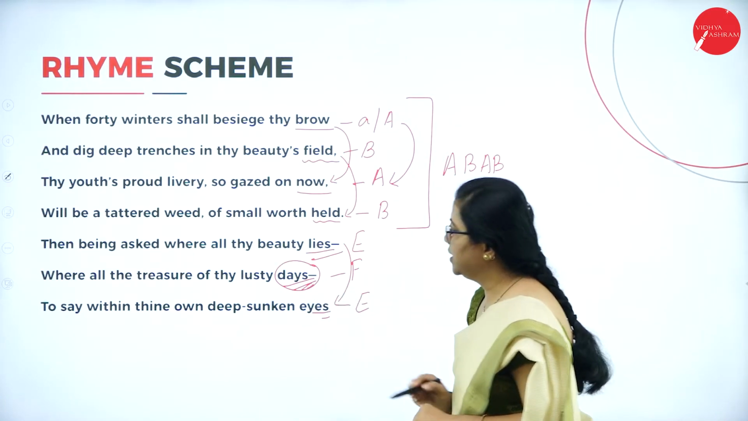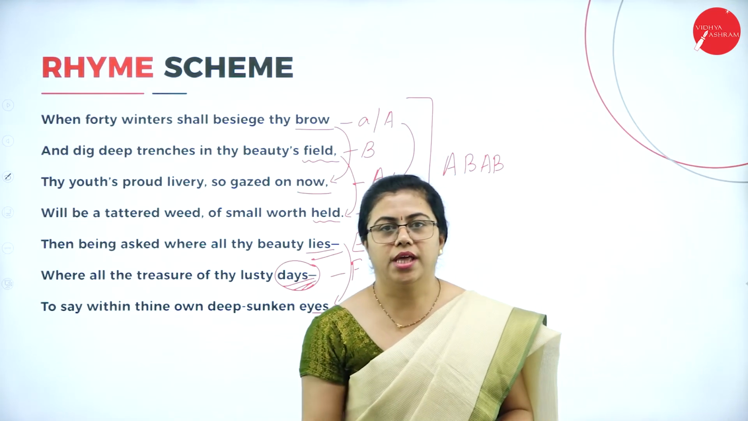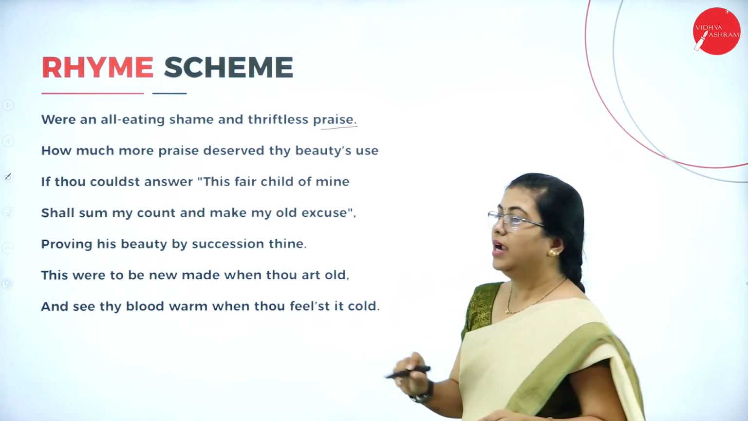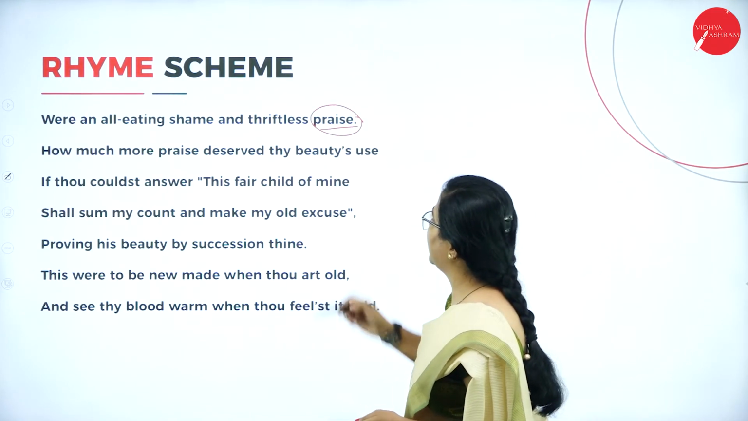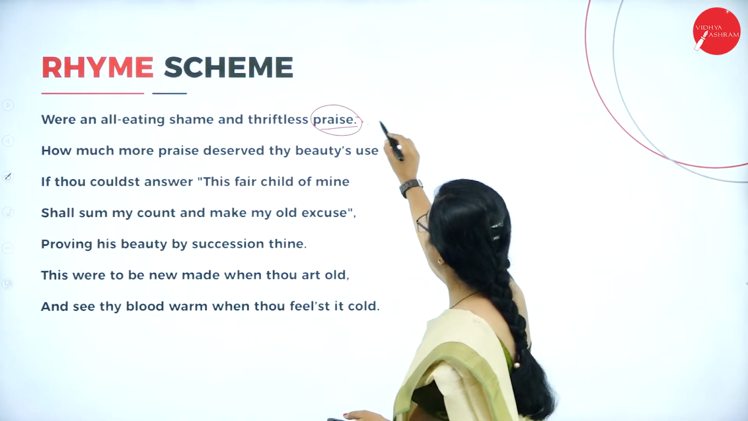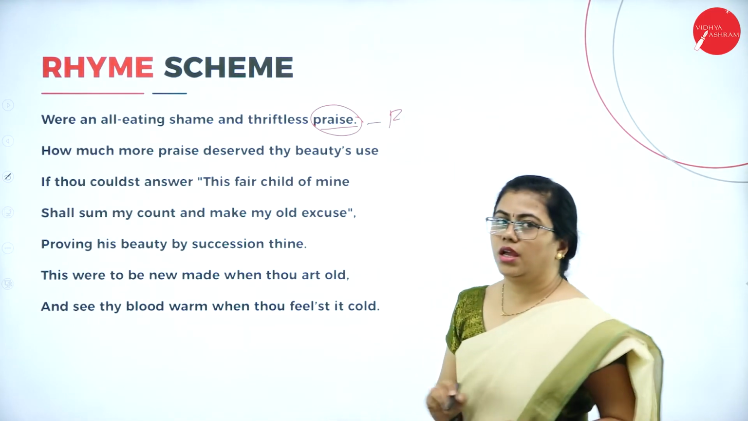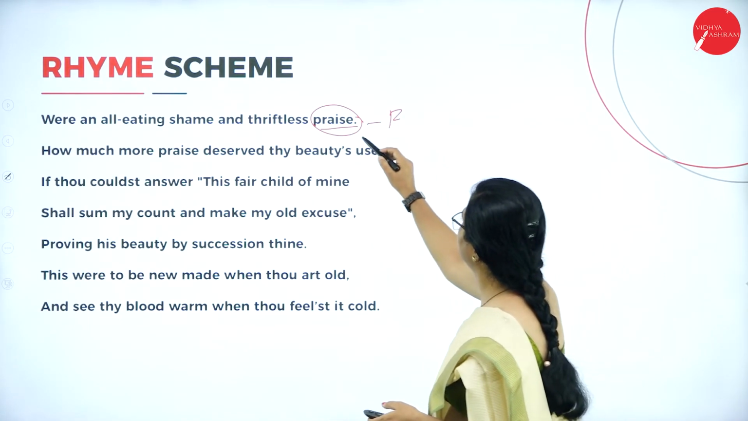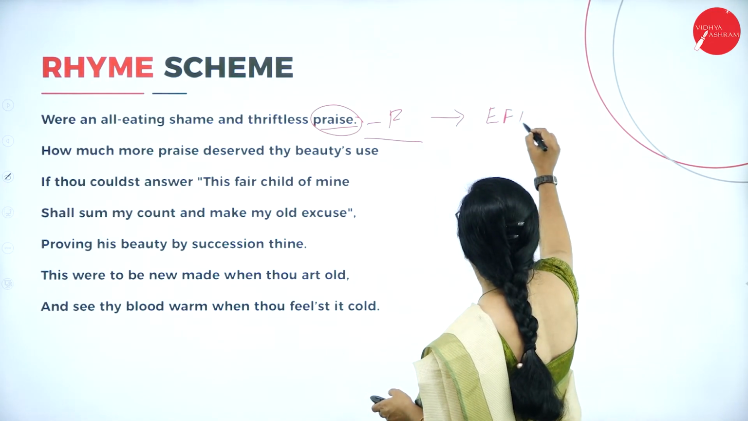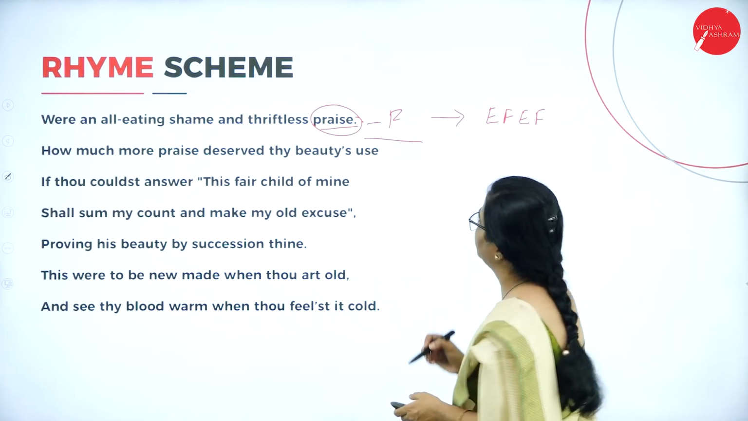Remember this word, it is days. That will rhyme with this, praise. Days and praise are rhyming. So what do we do? Here it is F I have given, so here also I'm giving F. So what was the rhyme scheme for this quatrain? It is E, F, E, F.